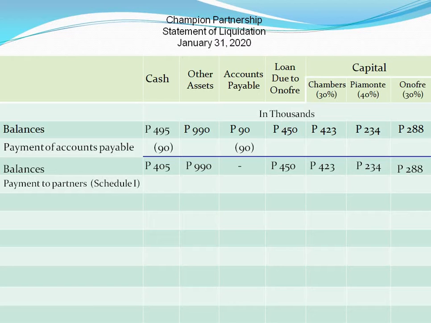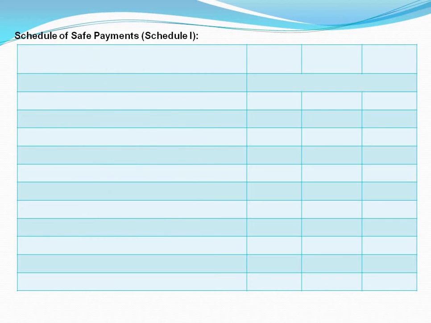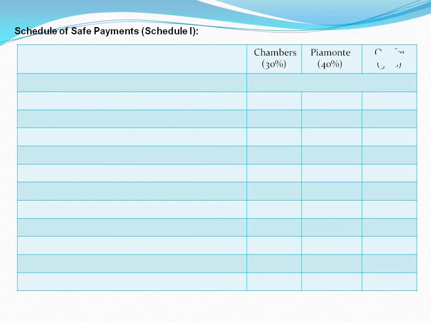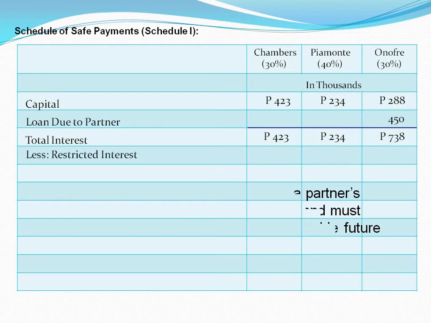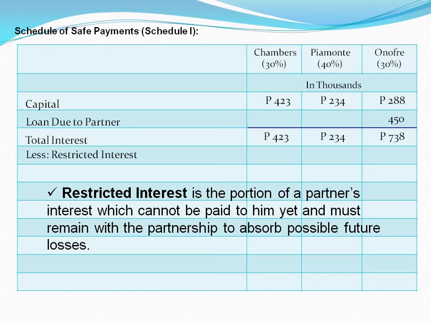The starting point of the schedule of safe cash distribution is the partner's interest, consisting of their capital and loan balances prior to the cash distribution. Then, deduct what is called restricted interest. A partner's restricted interest is the portion of his interest which cannot be paid yet because it must remain with the partnership in order to absorb possible future losses.